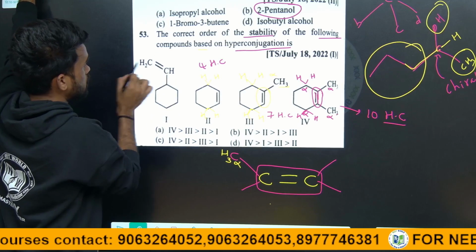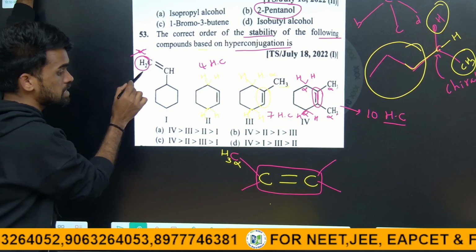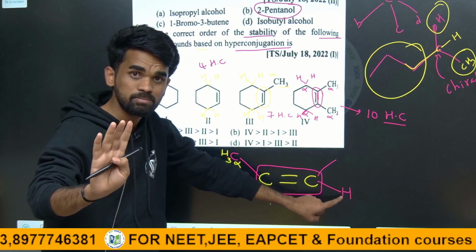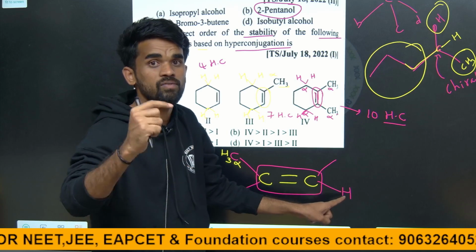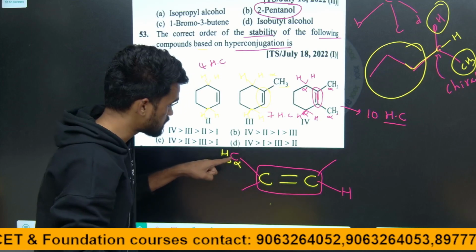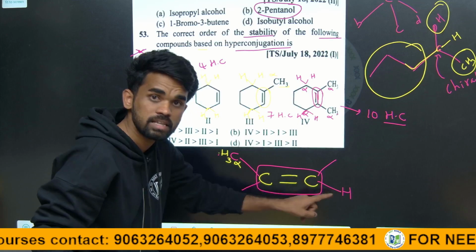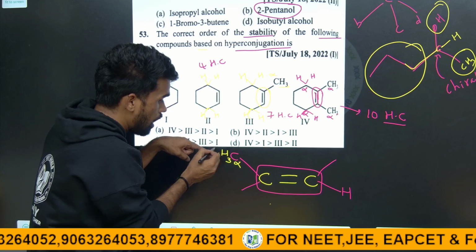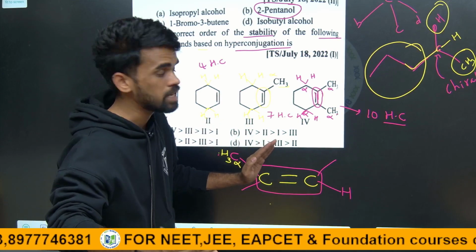Next, what about this? Here there is no alpha hydrogen on this side, so no hyperconjugation on this side. See, the directly attached hydrogens here are not alpha hydrogens. What I am saying is that the alkene should have a directly connected carbon, that carbon is called the alpha carbon, and the hydrogens present on it are alpha hydrogens. The directly attached hydrogens are not alpha hydrogens, they won't stabilize the alkenes. Only alpha hydrogens will stabilize the alkenes. That is what hyperconjugation explains.